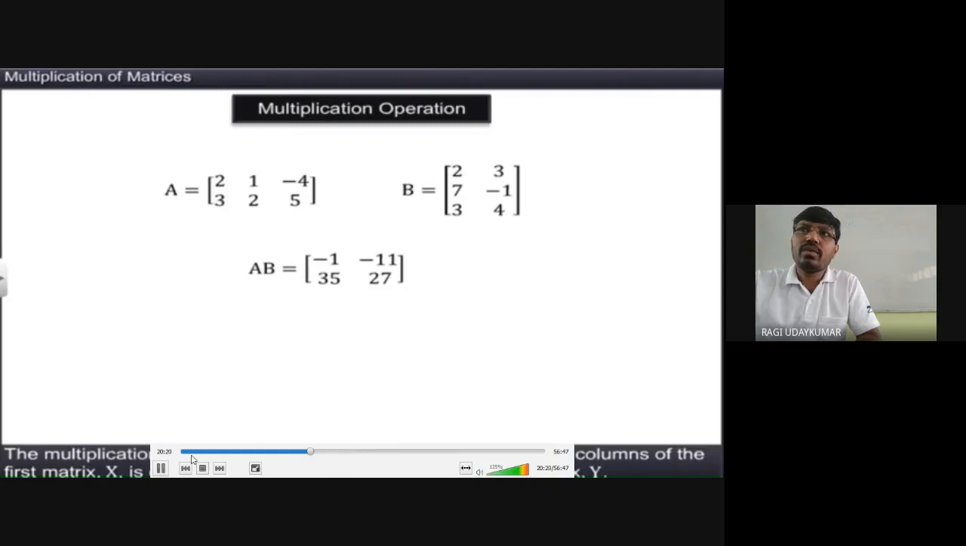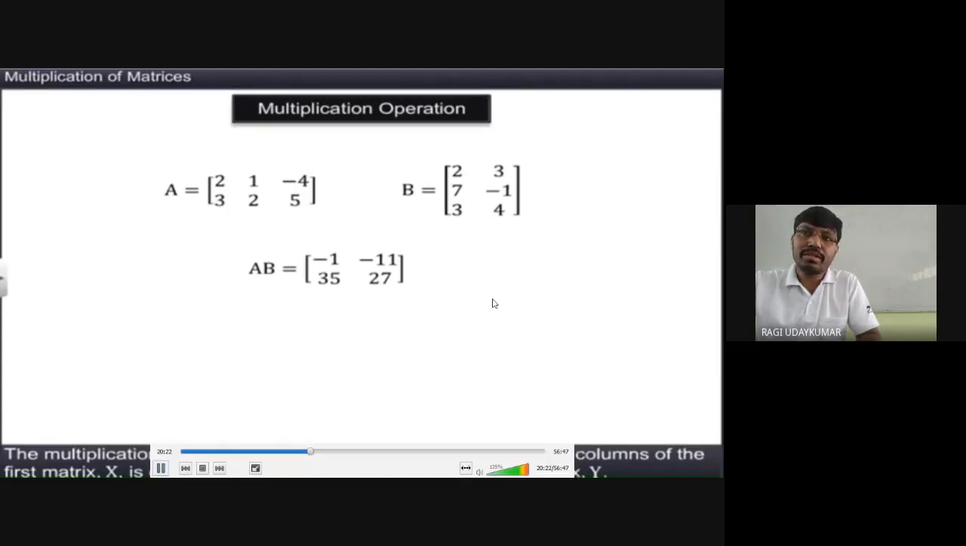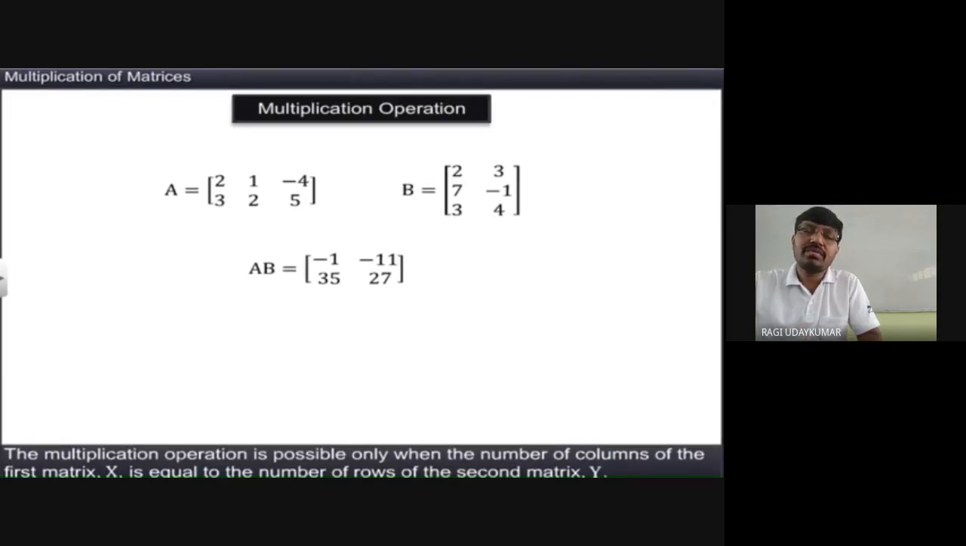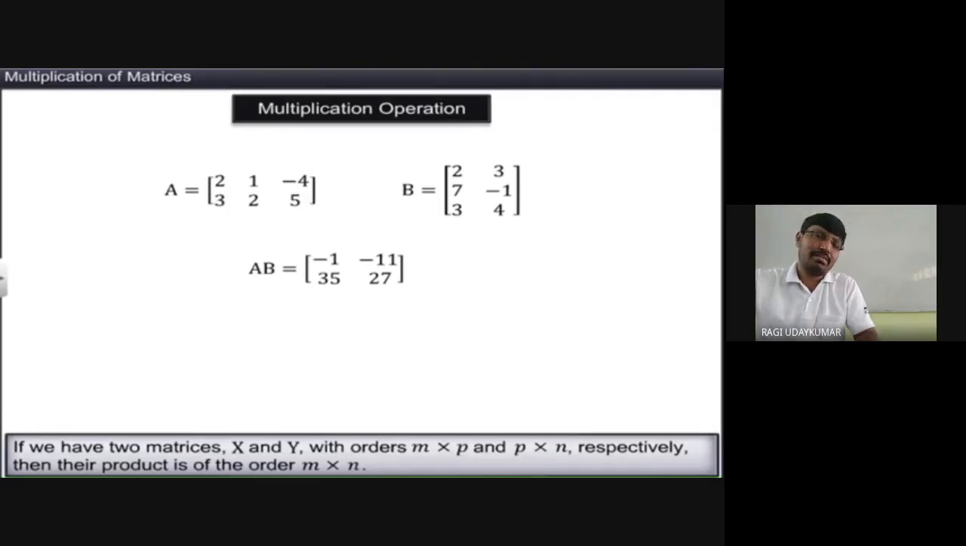Multiplication is possible only when the number of columns of the first matrix X is equal to the number of rows of the second matrix. So do remember this point: the number of columns of the first matrix should be equal to the number of rows of the second matrix. It is not the other way around, don't get confused. So if we have two matrices X and Y of orders M by P and P by N, then the product will be of order M by N. Did you understand this point?